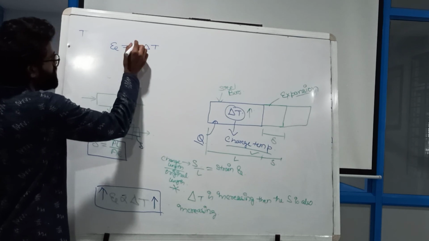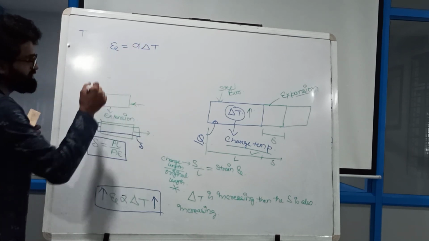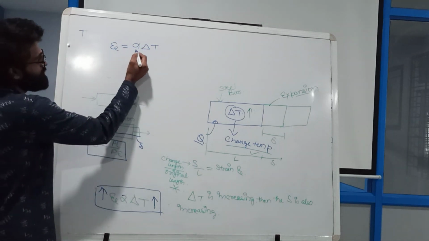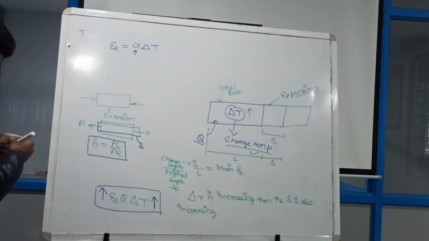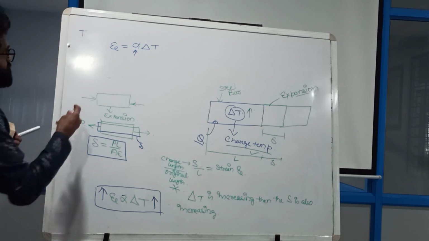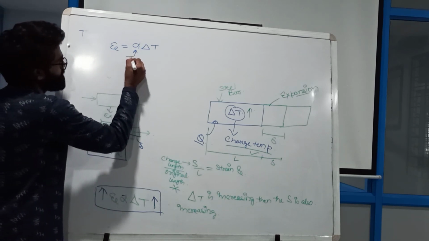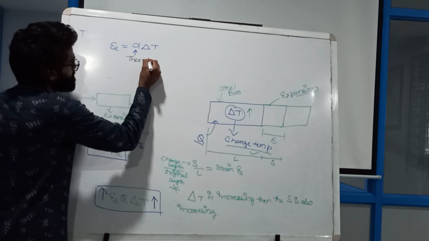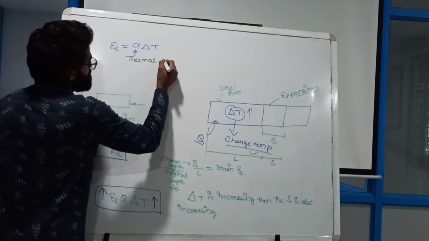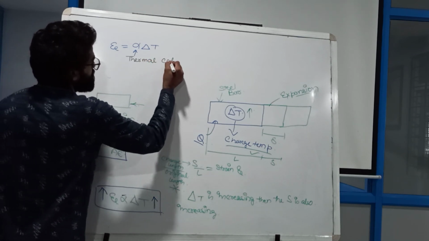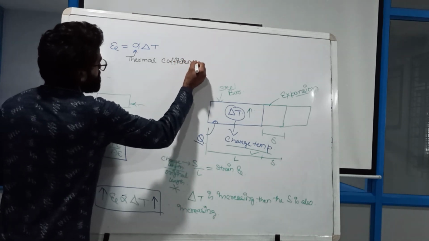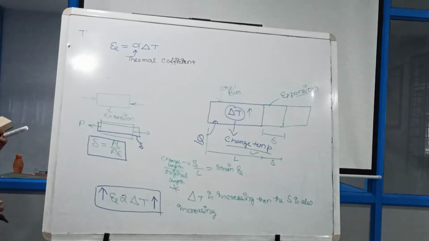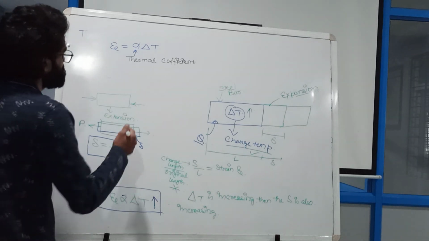This is your alpha. And what is this alpha? This alpha is your thermal coefficient, we can say thermal coefficient or coefficient of thermal expansion.